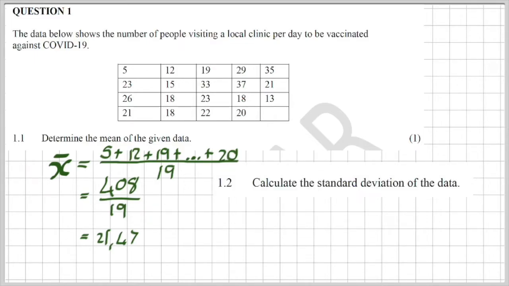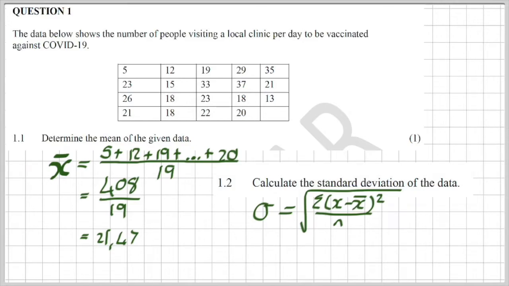Calculate the standard deviation of the data. Now, the standard deviation, ladies and gentlemen, is a nice, meaty, wonderful calculation. But the formula is the following: sigma of x minus x bar squared over n. Now you're like, sure, but my teacher said that they won't ask the formula. But actually, the IEB a year or two back actually asked this formula like this in the exam.